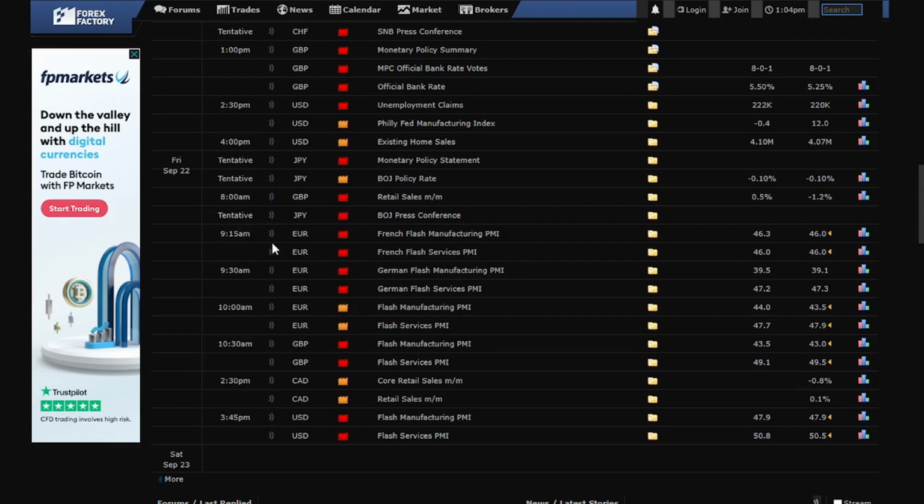At 9:15 a.m., we have EUR French manufacturing PMI, French services PMI. At 9:30, we have EUR German manufacturing PMI, German services PMI. At 10 a.m. in the morning, we have EUR medium impact expected manufacturing PMI, services PMI.